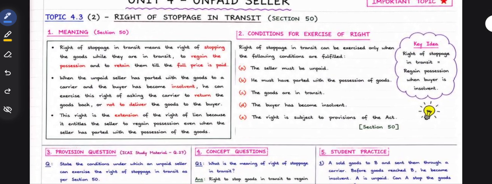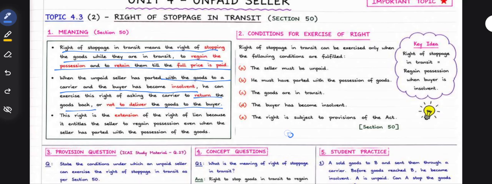Right of stoppage in transit. Right of stoppage in transit means right of stopping the goods while they are in transit to regain the possession and to retain them till the full price is paid. When the unpaid seller has parted with the goods to a carrier and the buyer has become insolvent, he can ask the carrier to return the goods back or not to deliver goods to the buyer.